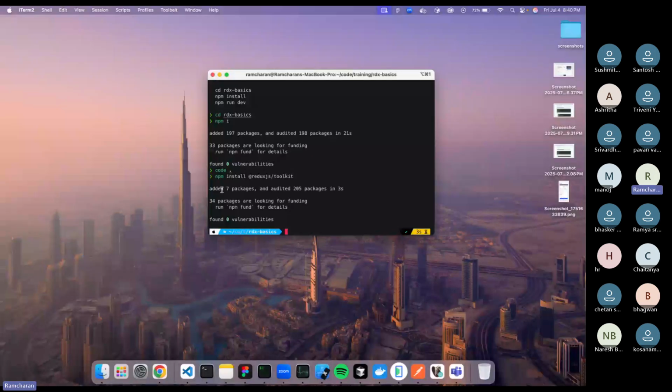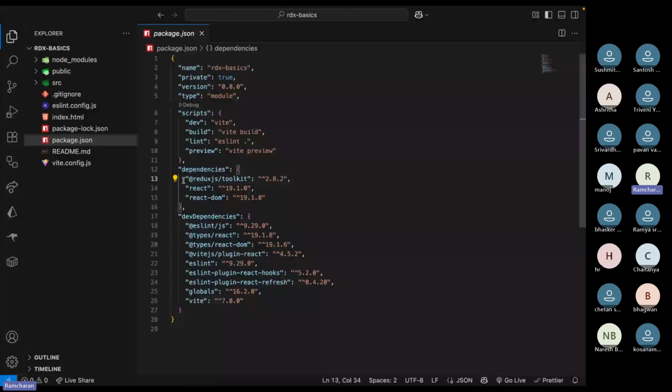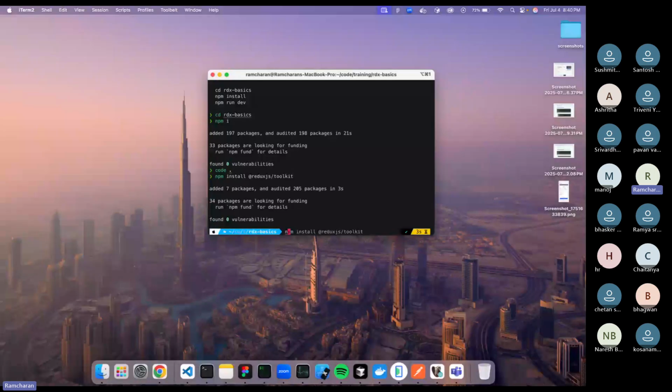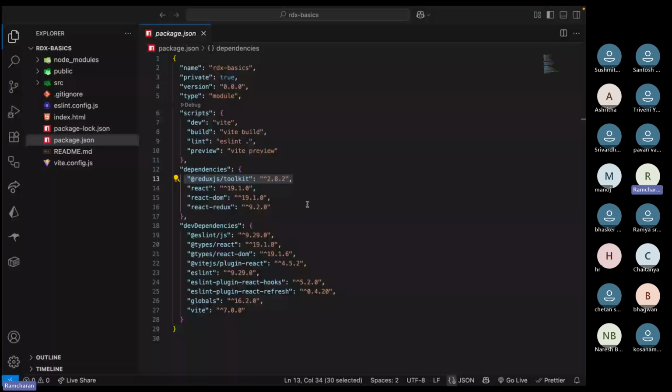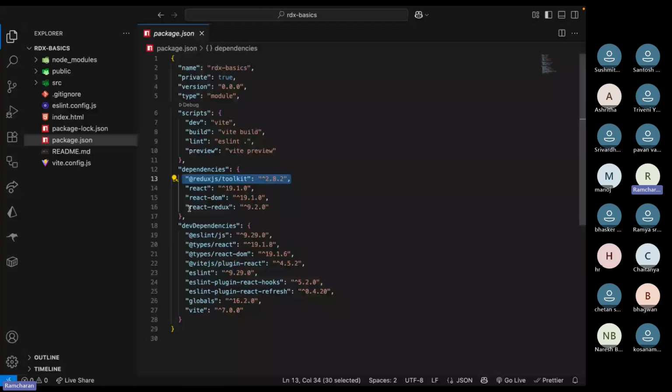So what happened now? You installed this. Redux Toolkit you can use with anything, but we need to install something called React Redux. This will connect Redux with our React app. So you also need to install react-redux. Now you see I got React Redux also. So you need these two packages, Redux Toolkit and React Redux.